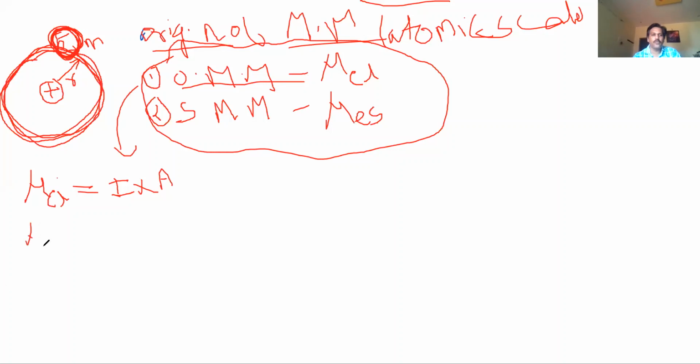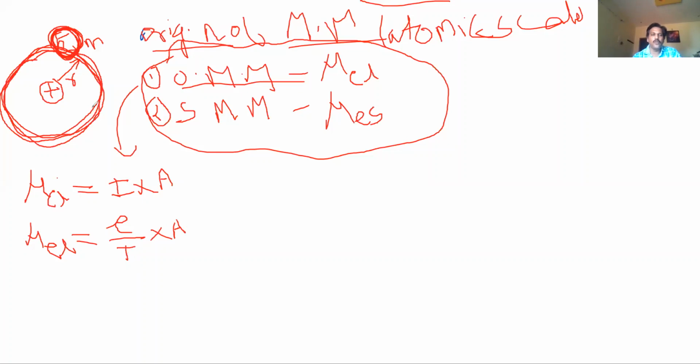So mu e into L is equal to current times area. What is the formula for current? Charge by time. It has a charge of Q, that is minus e, by time. Q by T, where Q is the charge of the electron, minus e, into A, the area. 1 by T is called frequency, so you can write charge times frequency, or charge by time period, as current.